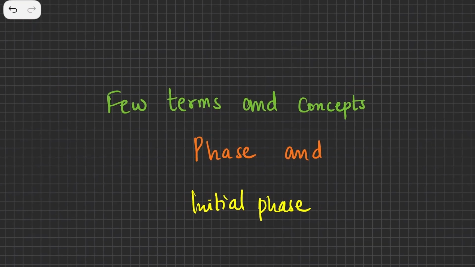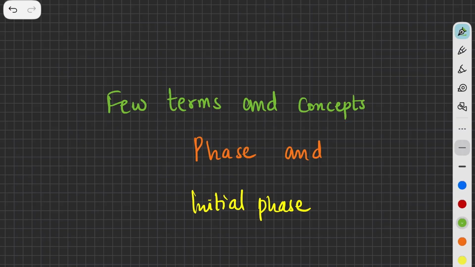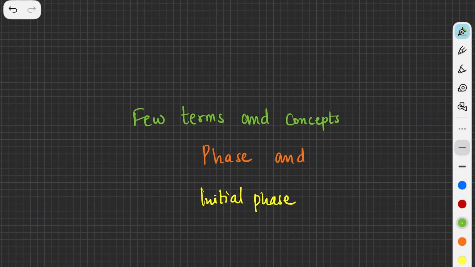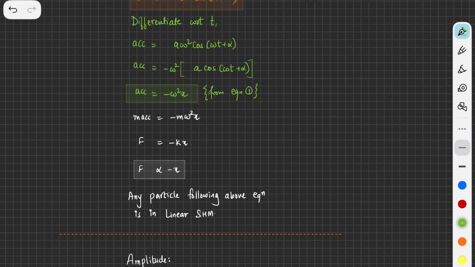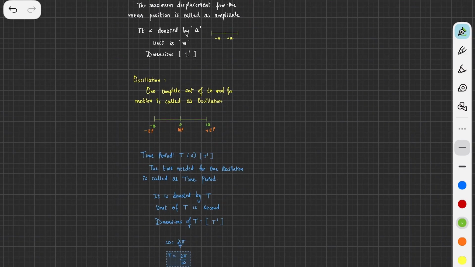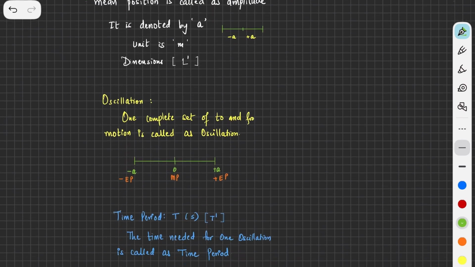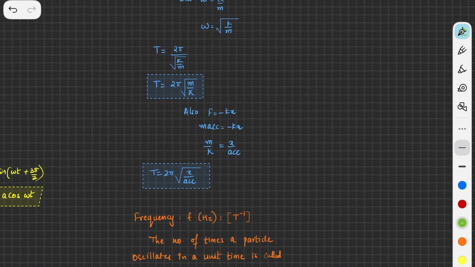Today we are again continuing the same topic which we started yesterday. In the previous video we discussed a few terms in oscillation: the amplitude, time period, and frequency.